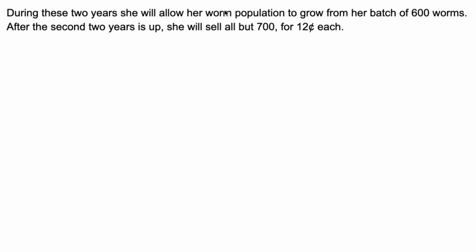During these 2 years, she will allow her worm population to grow from her batch of now 600 worms, because she kept back 600. After the second 2 years is up, she will sell all but 700 for 12 cents each. She's taking her 600 worms and she's growing them for another 2 years.